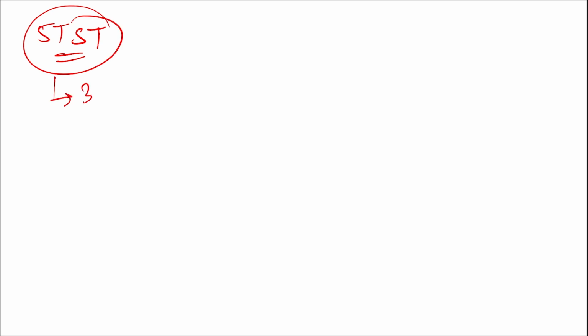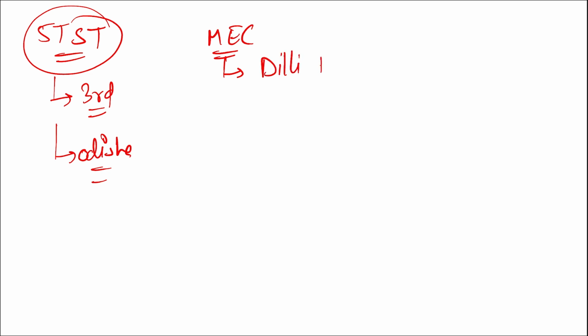Next, tell me recently, the 5T schools transformation was a campaign going on in which state, and the third phase of this campaign was recently launched. It is going on in Odisha. Correct? Next is the Millets Experience Center. Where was this launched? It was held at Delhi Haat, right?